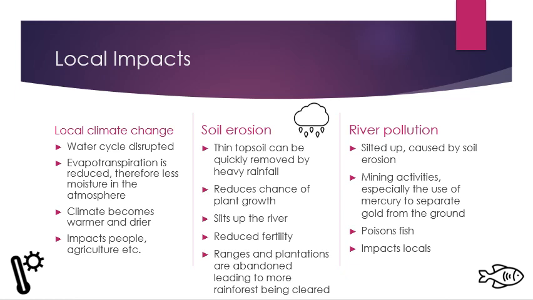River pollution is another local impact. Rivers are impacted in 2 ways. Firstly, they are silted up from soil erosion. The second way is that the chemicals used in the mining process, such as mercury, end up in the watercourse. This can lead to fish being poisoned and impacts the local people living near the rivers.